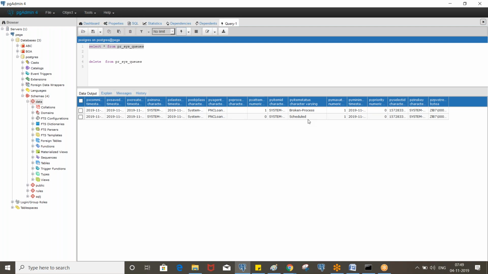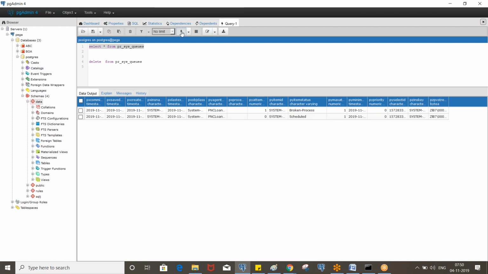Once the item is successful, let's say it sends an email successfully, it will be removed from the table. If it fails due to locking or some other logic issue, it will be put in broken process status. Scheduled, now processing, broken process.